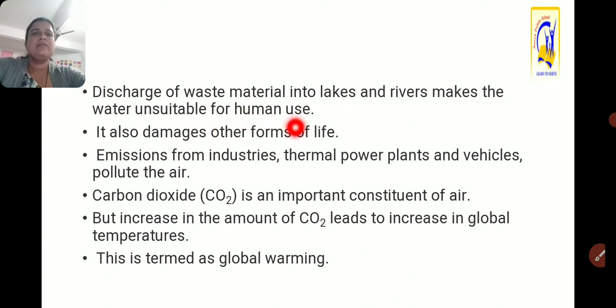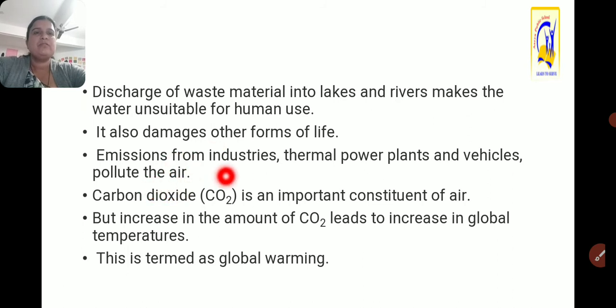Many human beings or many factories carelessly discharge, means they dump, waste material into rivers and lakes, and then what is happening? Hazardous pollutants get mixed in the water, because of which the water becomes unsuitable for human use. It also damages other forms of life, like marine animals.